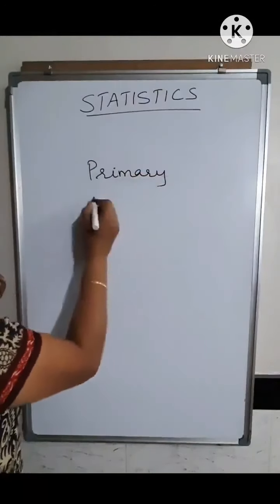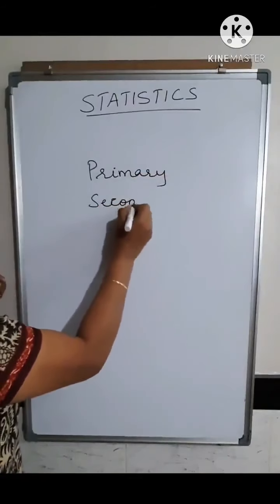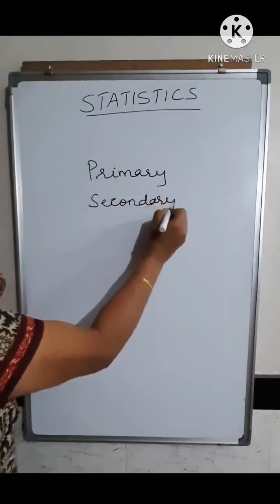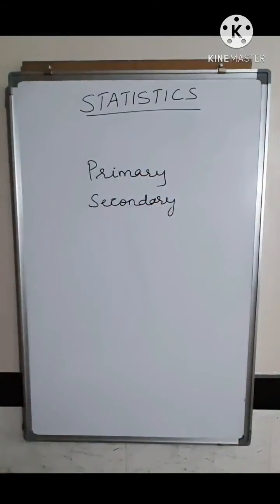Now what is a primary data and what is a secondary data? The data that you collect directly from the people, where you go to each and every individual and collect the data, you call it the primary data. Suppose you want to analyze certain things and you go to the people who have already collected the data and kept it, those you call the secondary data. The primary data will require more time, but the secondary data, since it is already available, you go to a particular office and collect it, it is easily available.